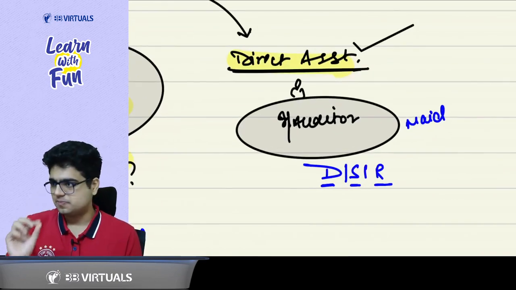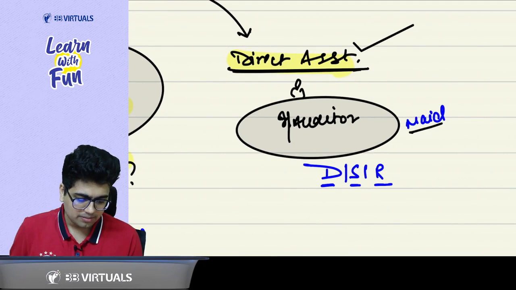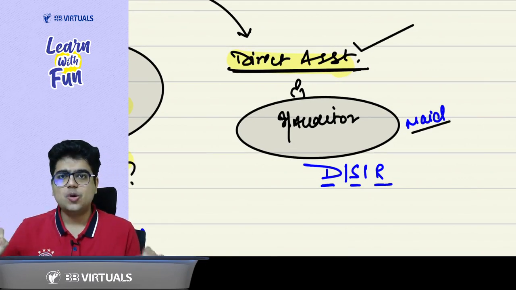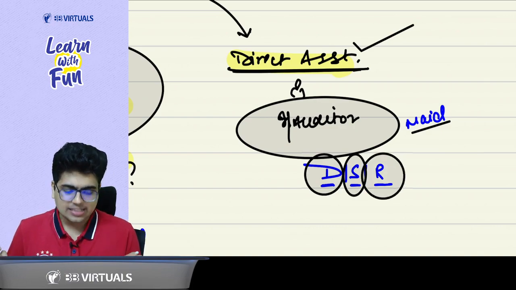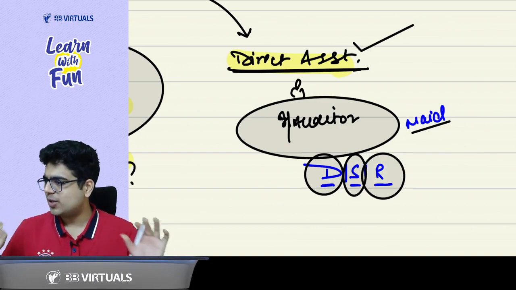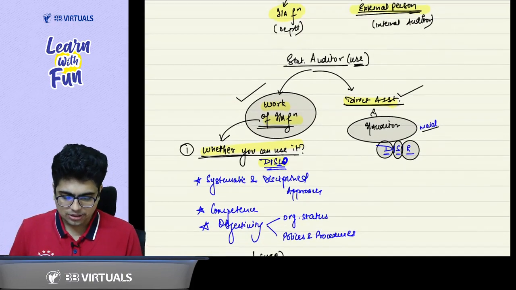It is just like taking the services of a maid. In case of a maid at home, what do we do? We direct her, we supervise her, and then when she is done with the work, we review her. That's what happens. So that's how we move ahead.